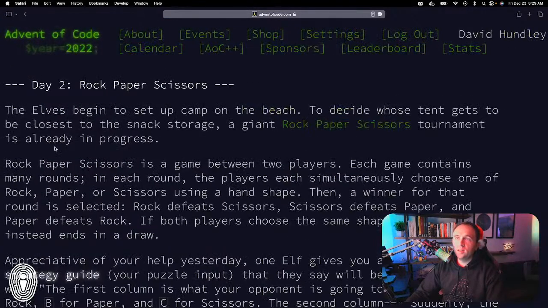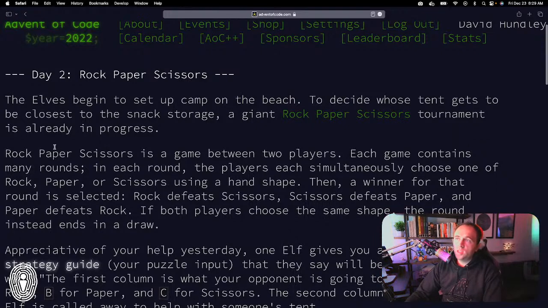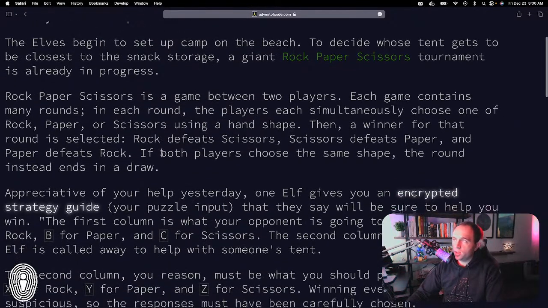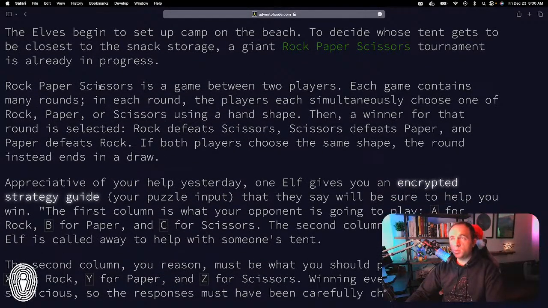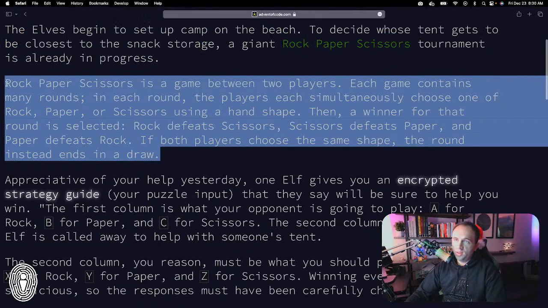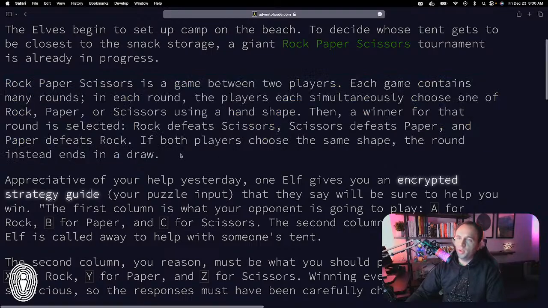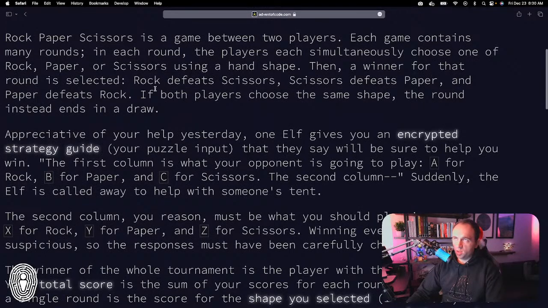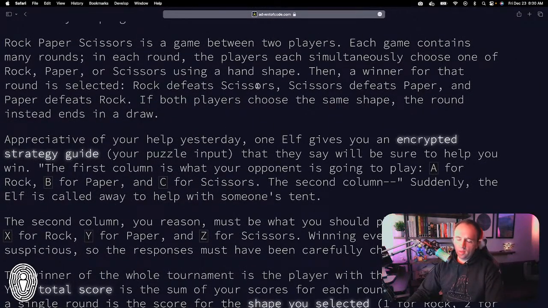The elves begin to set up camp on the beach to decide whose tent gets to be closest to the snack storage. A giant rock, paper, scissors tournament is already in progress. How ironic, because we've been doing that rock, paper, scissors project. Rock, paper, scissors is a game between two players. This is basically just describing what rock, paper, scissors is, and if you've been following my streams, you know what this is. I'm not going to cover this; you're welcome to read it if you want. Adventofcode.com, by the way, if you didn't catch that up at the top there.